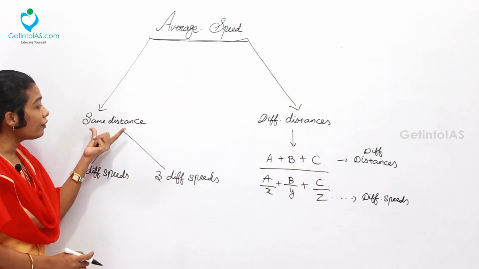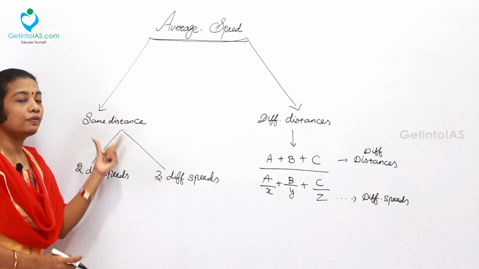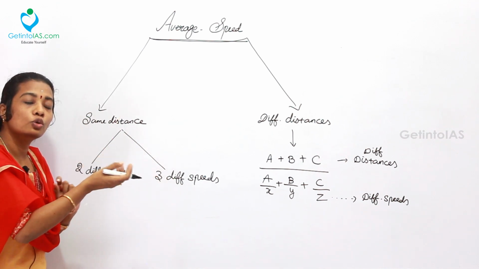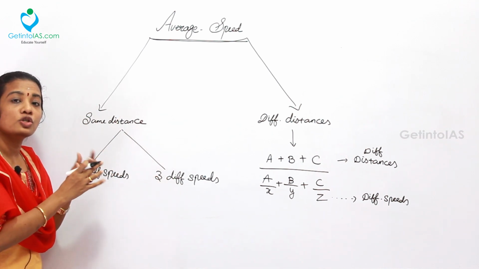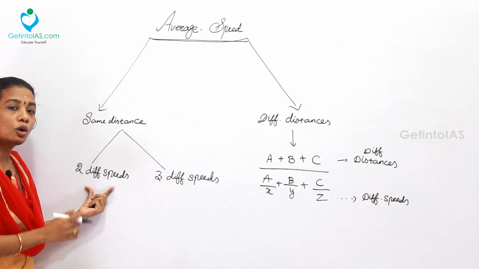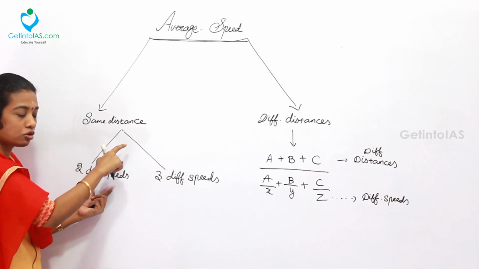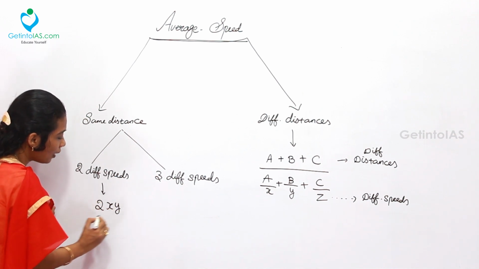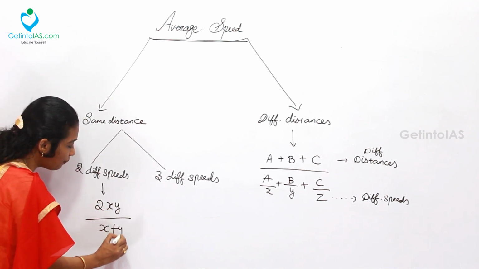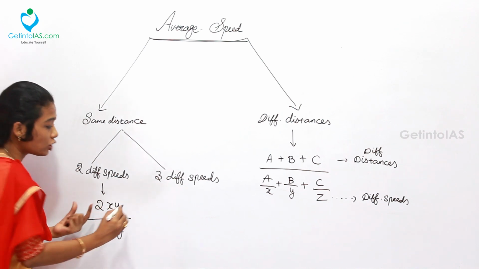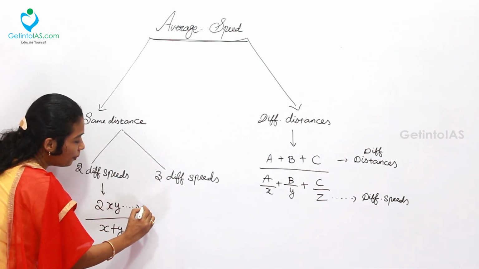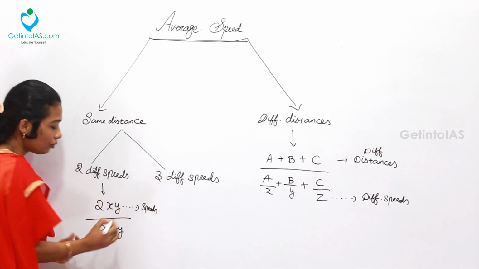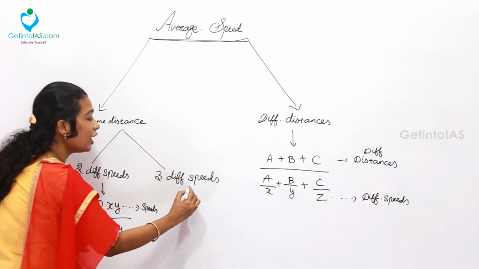In case of same distance, like the previous sum, home to school and school to home, the distance won't change, but the speeds are different. In case of 2 different speeds with the same distance, you will have 2xy by x plus y, where x and y are the speeds.